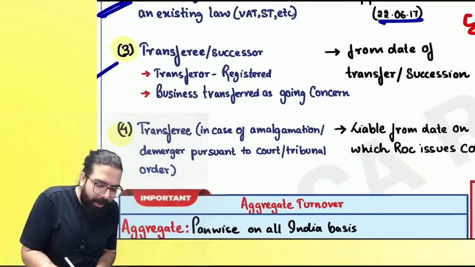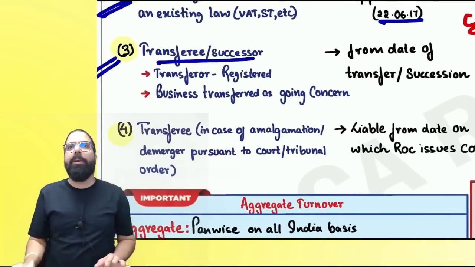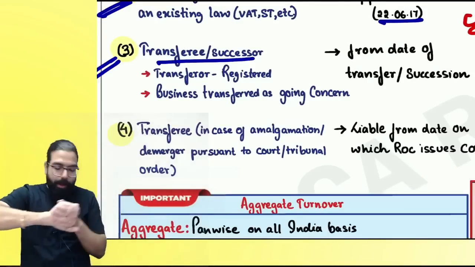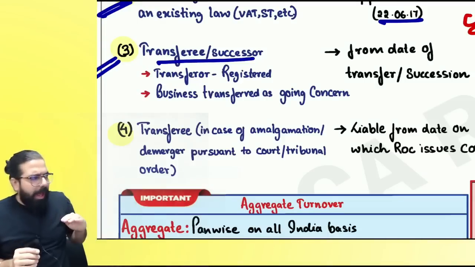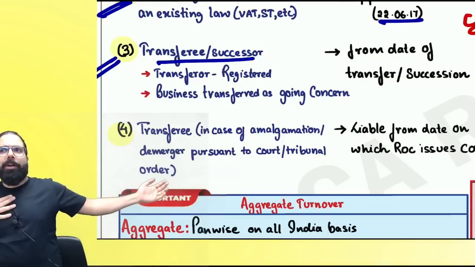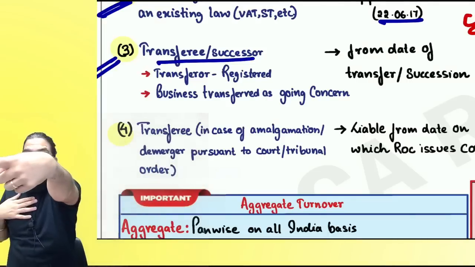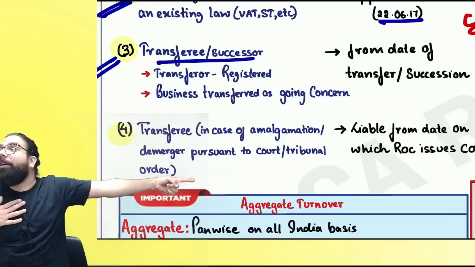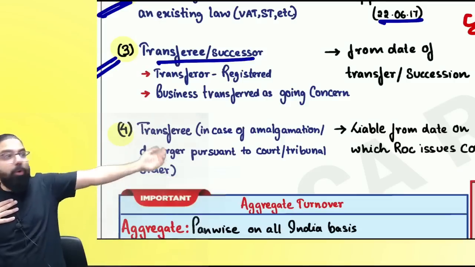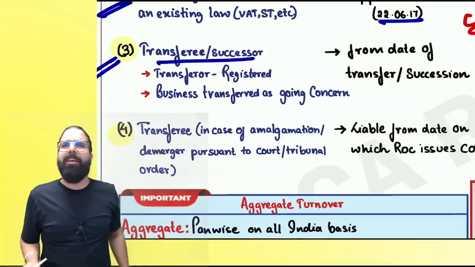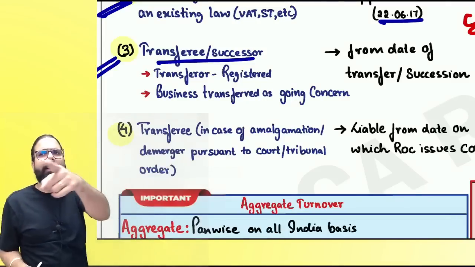The next one over here is transferee or successor. Everyone listen to me very carefully. I transferred the business. Supposing I am the transferor, you are the transferee. You will have to collect GST and pay to the government. Do you remember? How will you pay? Transferring of goods by me to you is exempt.